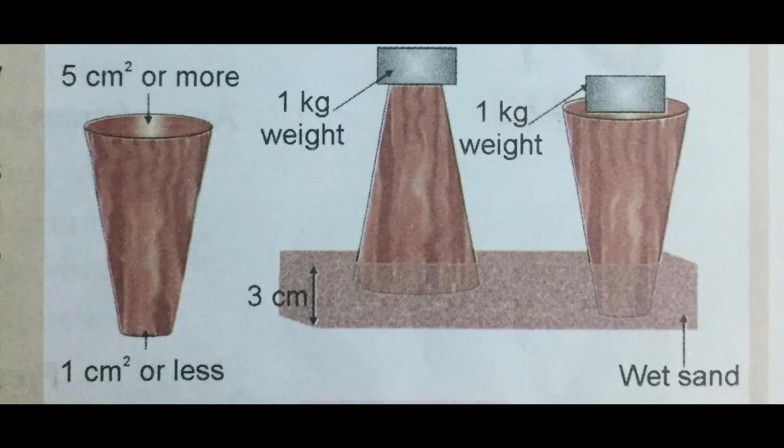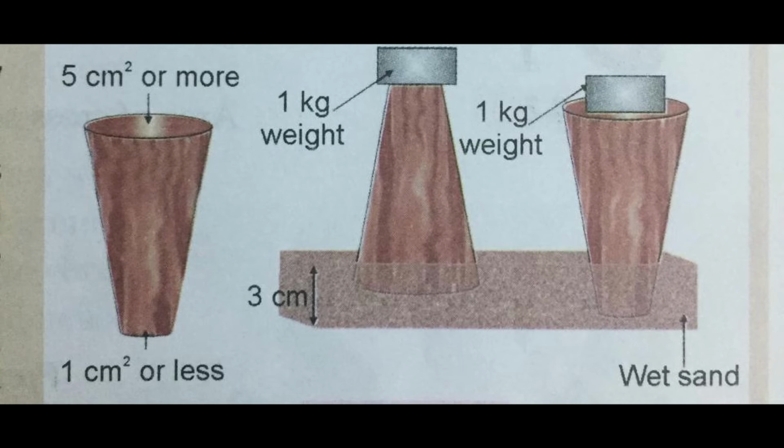So we'll take a wooden conical cylinder whose area of cross section at the broader end is 5 centimeter square, and area at the narrow end is 1 centimeter square. Now what we'll do is that we'll take some sand and spread it on the floor. The layer of the wet sand should be at least 3 centimeter thick. We have to spread the wet sand on the floor, and its thickness should be at least 3 centimeter.